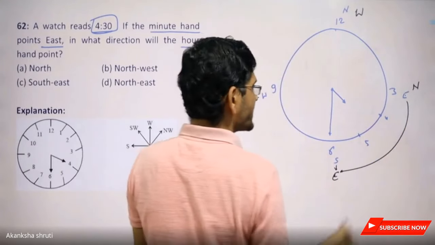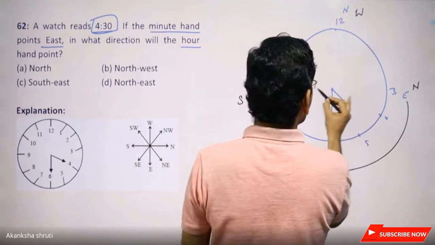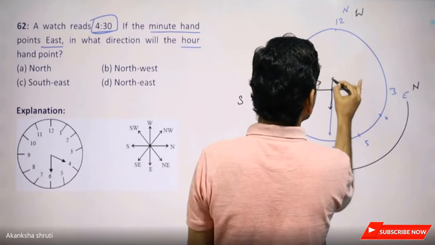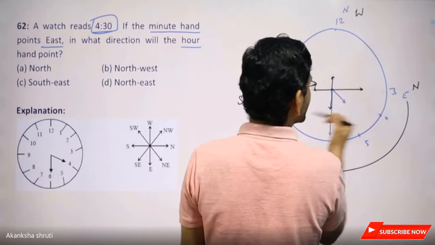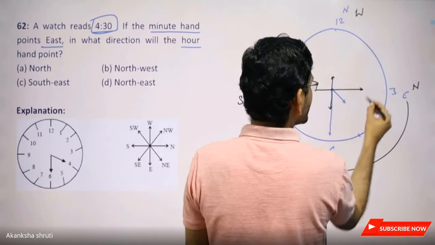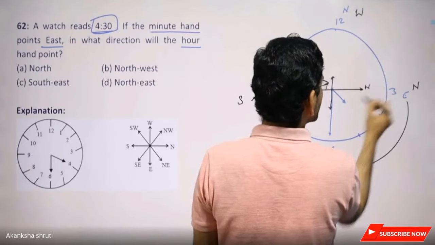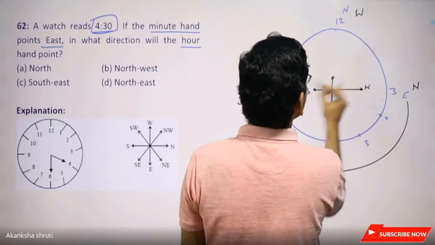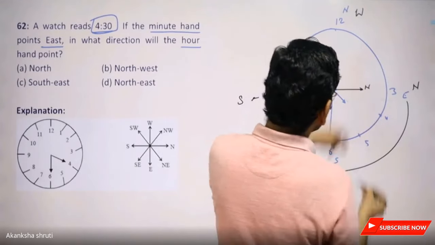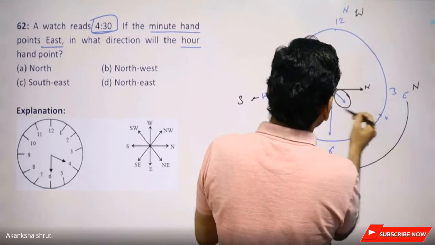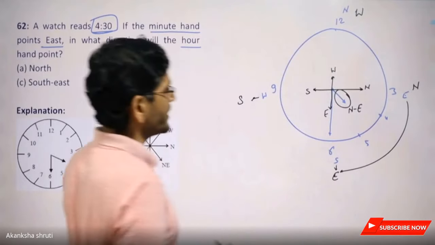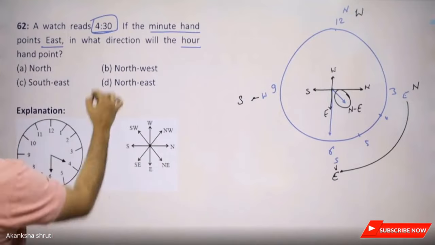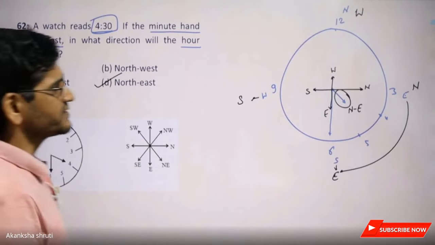Okay. So what is our new direction, students? In our new direction, in our new reference frame, keep in mind it is our north, it is our east, south and west. So what is this direction? It is our northeast. Okay, now students? So in this new direction we are asked, where is the northeast? So option D is correct.